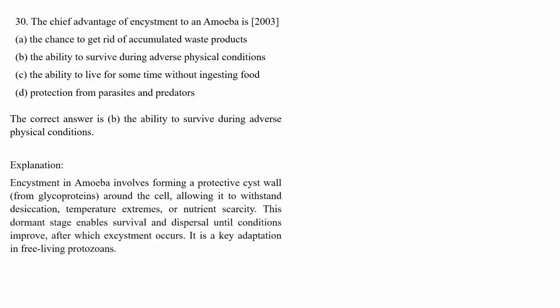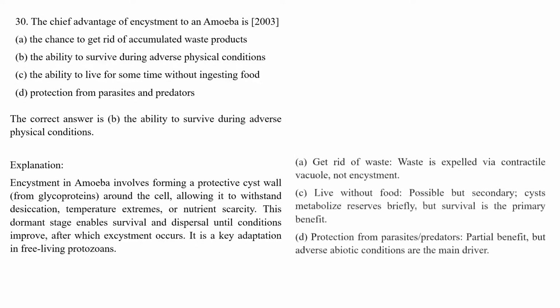Encystment in amoeba involves forming a protective cyst wall, mainly from glycoproteins, around the cell, allowing it to withstand desiccation, extreme temperatures, and nutrient scarcity. This dormant stage enables survival and dispersal until the conditions improve, after which excystment occurs. It is a key adaptation in free-living protozoans such as amoeba. Let's move to the next question.